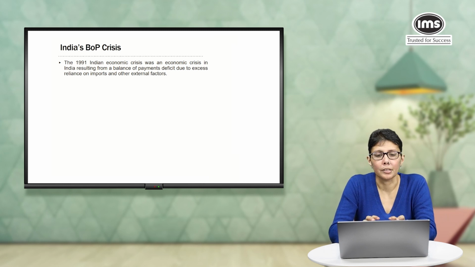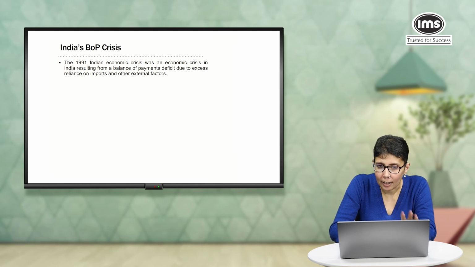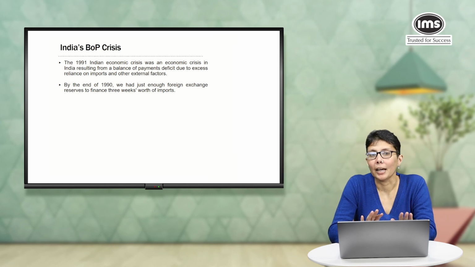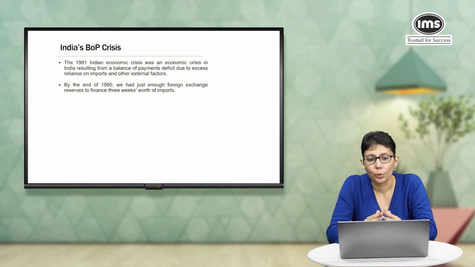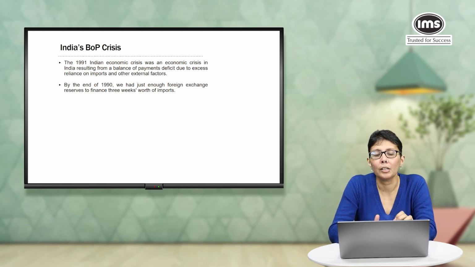But what happened was that there was a huge balance of payments deficit, primarily because we were relying on imports a lot more than we should have, and we were not exporting as much. There are a lot of other things that contributed to it, but as of now, let's understand what the implication of it was. So by the end of 1990, we were in a situation where we had enough foreign exchange to finance only 3 weeks' worth of imports. So we were basically facing financial bankruptcy as a country. And of course, you can imagine how serious the situation is.